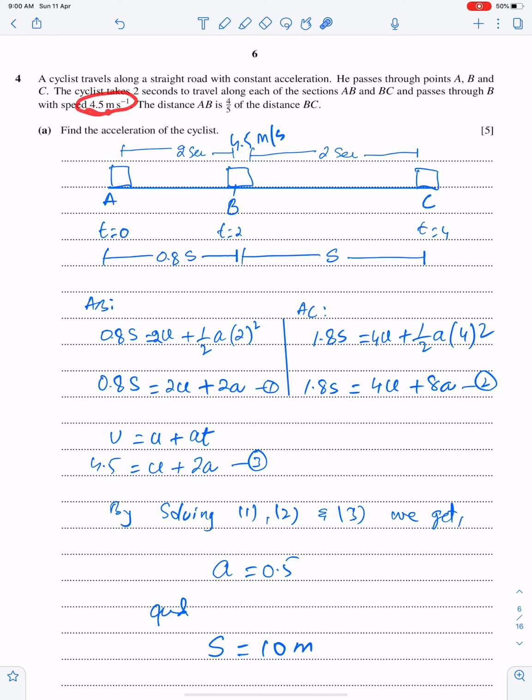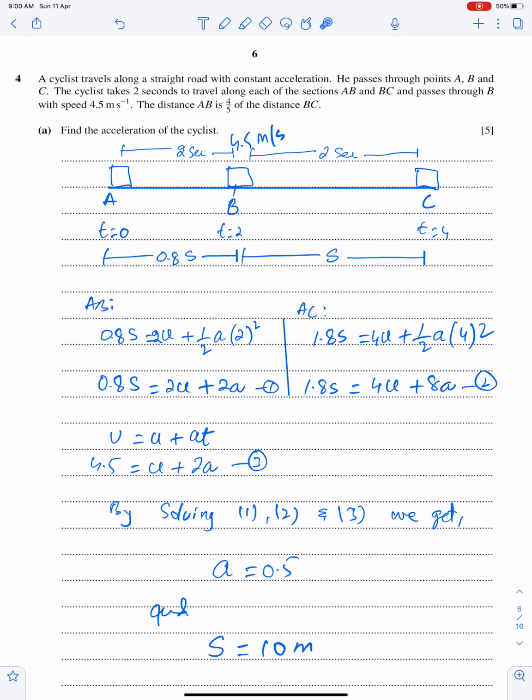With the speed 4.5 at B, the speed of the particle at B is 4.5. The distance AB is 4 upon 5 of the distance BC. So if the distance BC is S, then distance AB must be 4 upon 5 times S. 4 upon 5 means 0.8. So if this distance is S, then this distance must be 0.8 S. Find the acceleration of the cyclist.